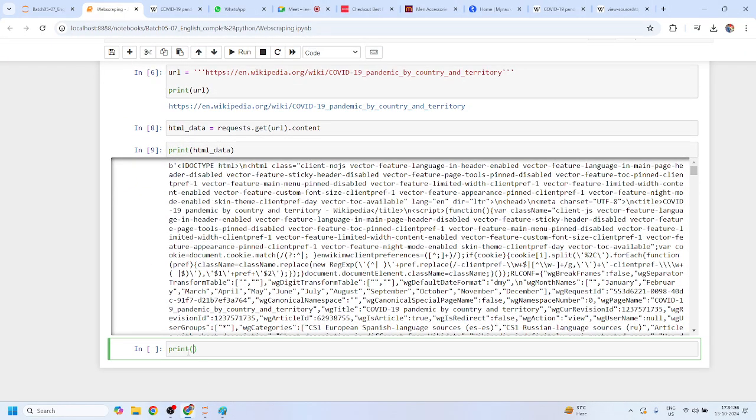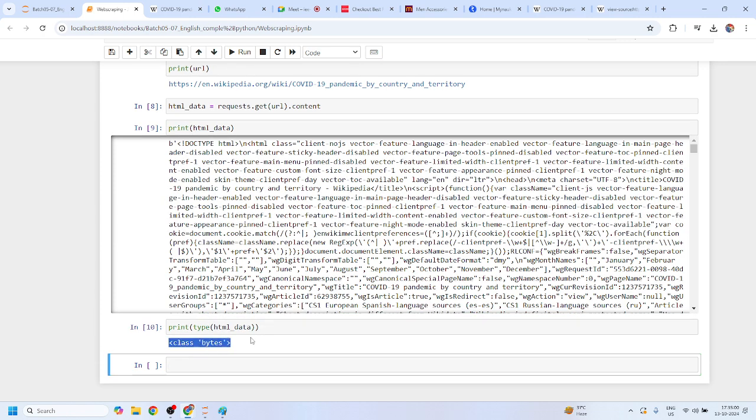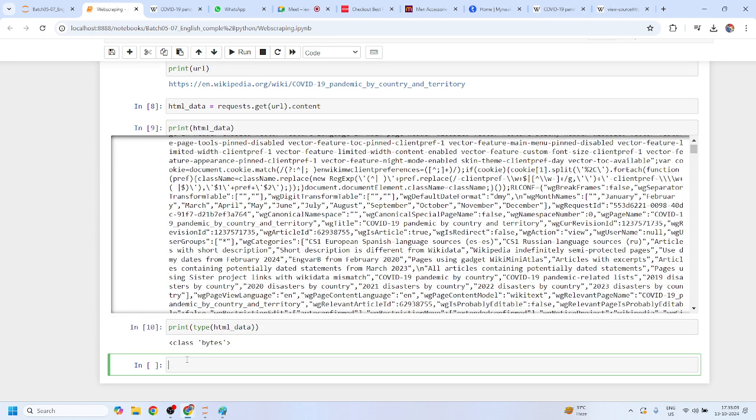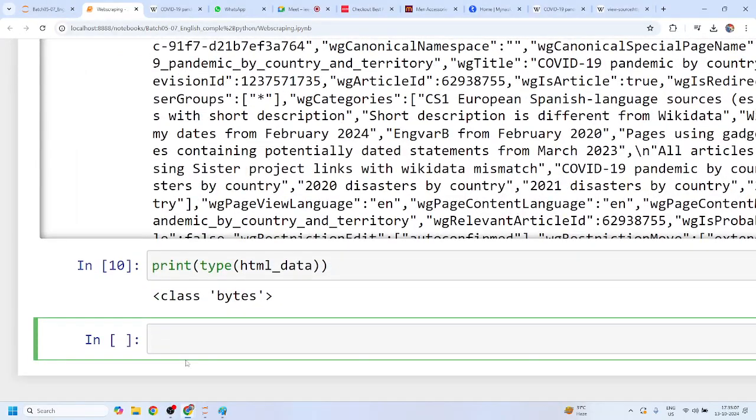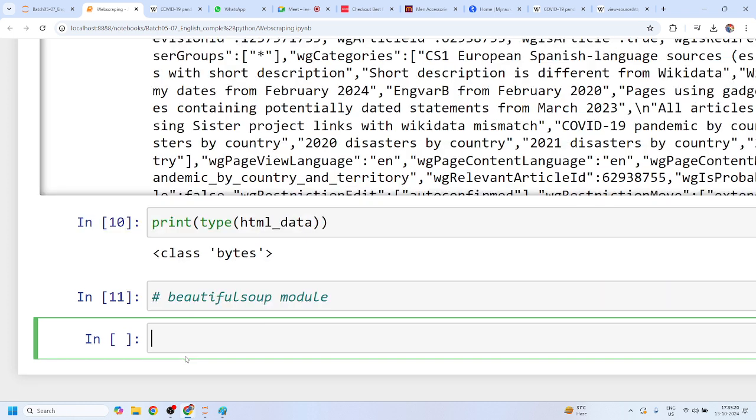But if you try to check what exactly the type of this HTML data is, you will find it is class bytes. The problem is that the data is in bytes format, not in HTML format. Now there is another required module, which is called the Beautiful Soup module. Okay, Mohit.